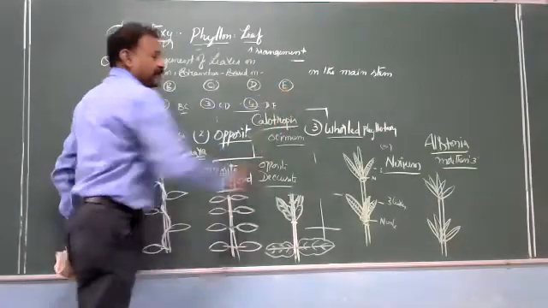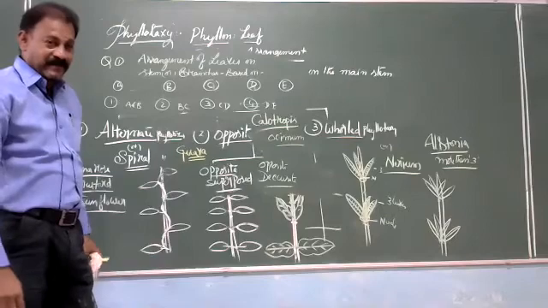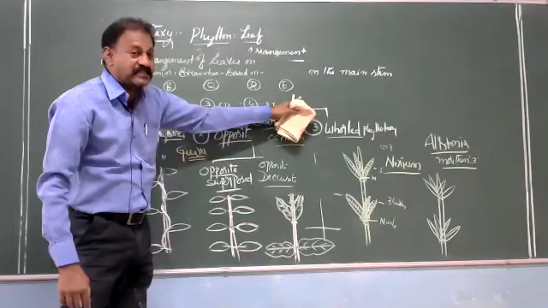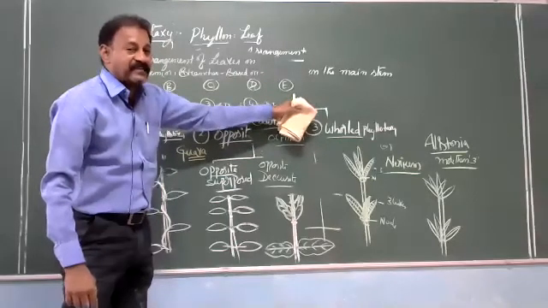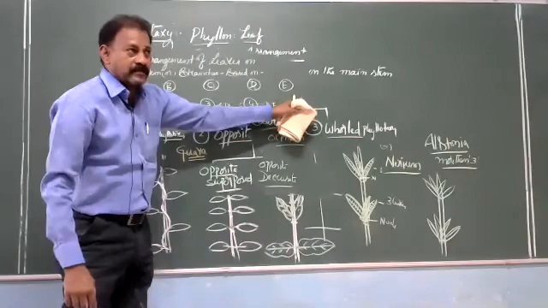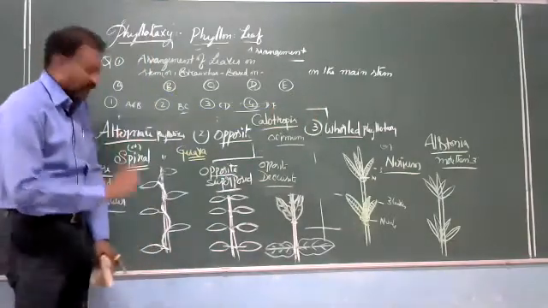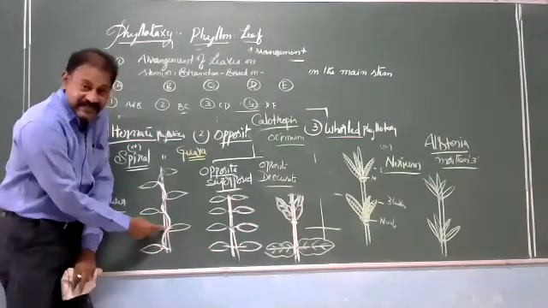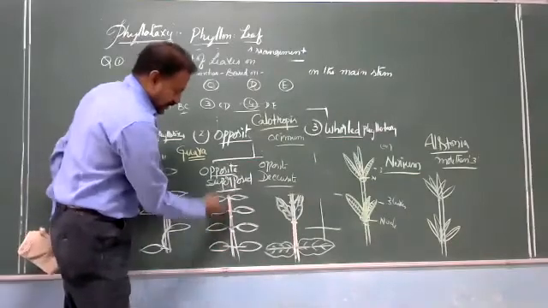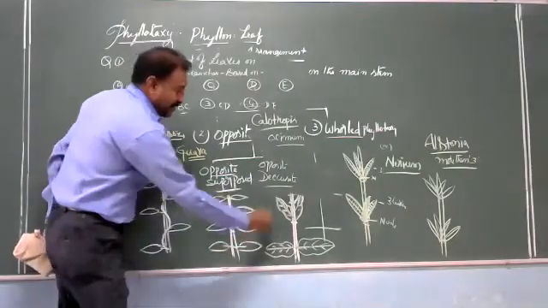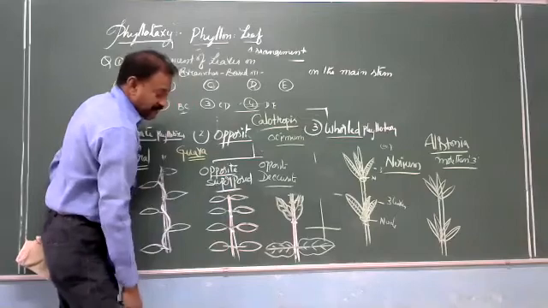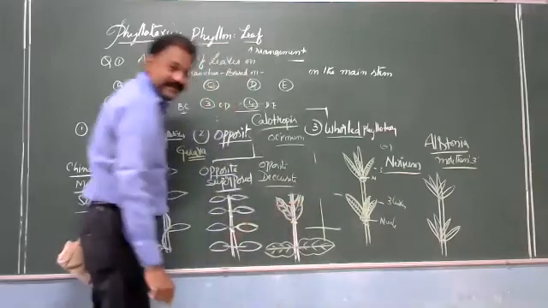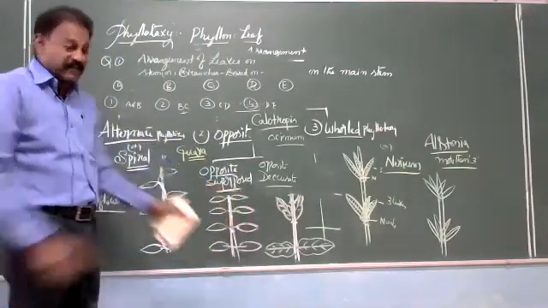Next, arrangement of the leaves with respect to the leaves of other nodes. Yes, arrangement of a leaf at a node with respect to the arrangement of another leaf at another node. So it is like this, same line, or they are in different lines. Here, how many planes are there? 1, 2, 3, 4. Another question, how many planes are there?